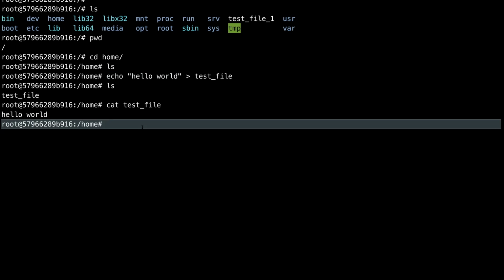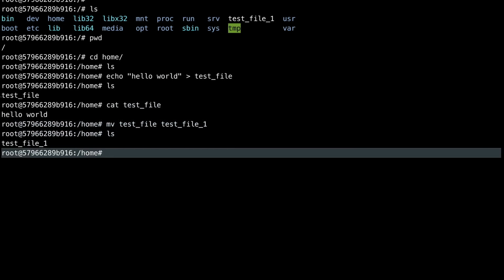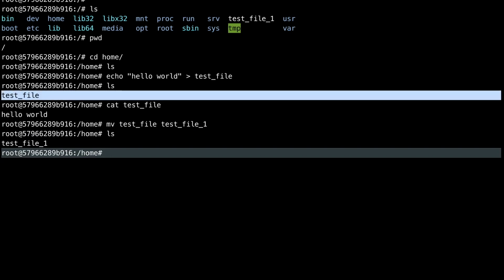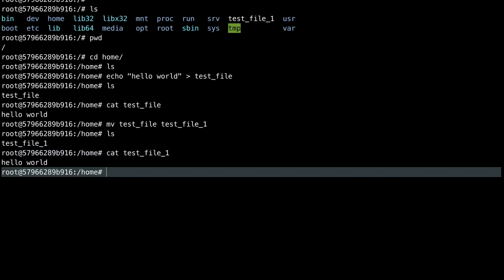Now let's say another operation. Let's say I want to rename this file, test underscore file, to test underscore file underscore one. Then I can use the move command, mv. So I'm basically trying to change the name of this file from this to this. If I press enter and do ls, you see initially the file was test underscore file. Now it has been renamed to test underscore file underscore one. Again, you can cat this file and you will see the same content, hello world.